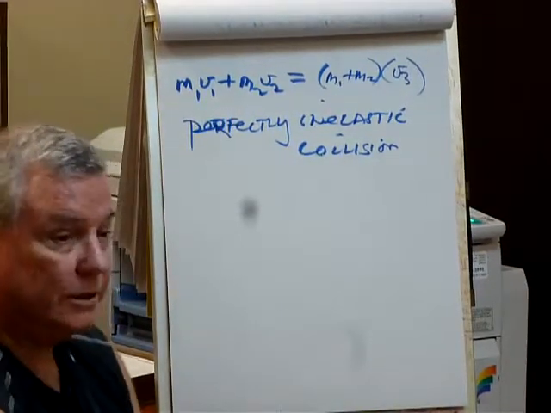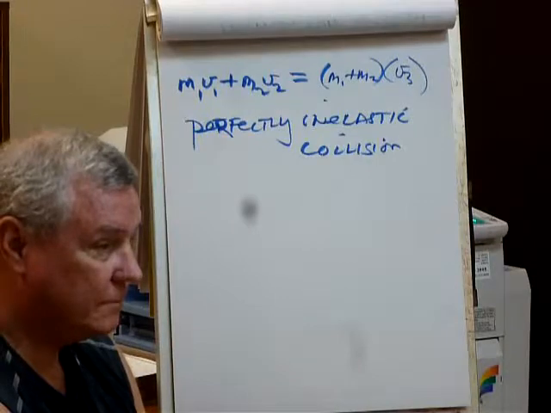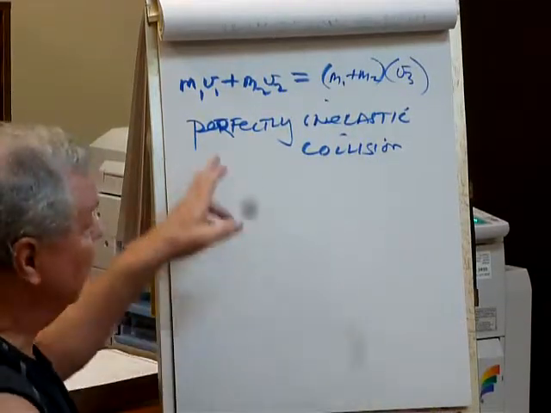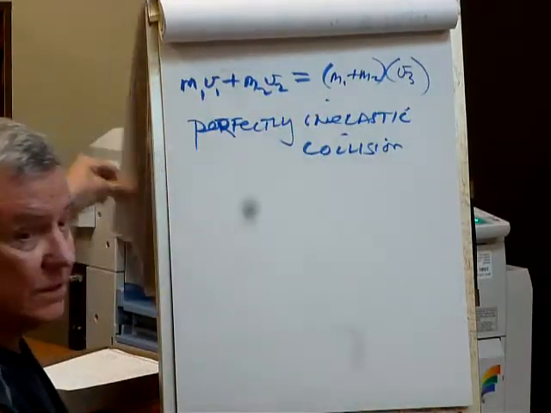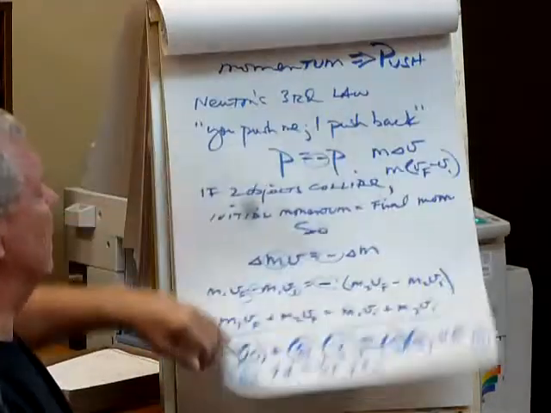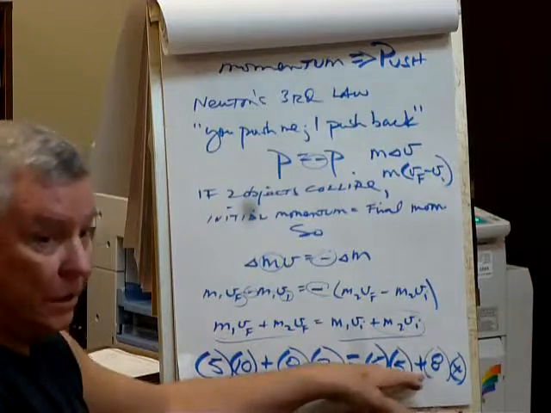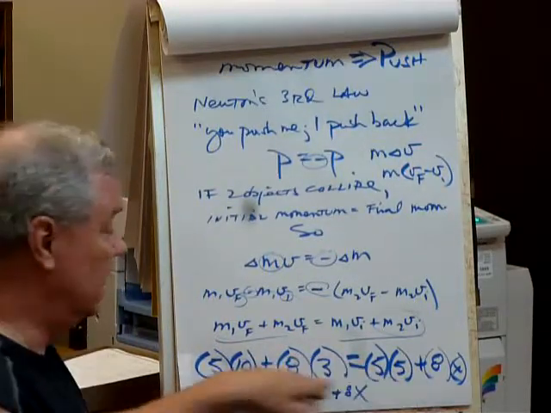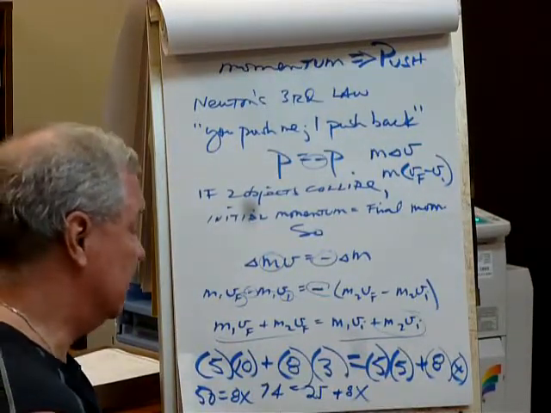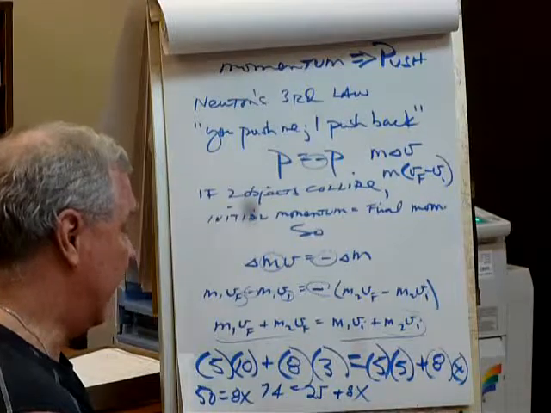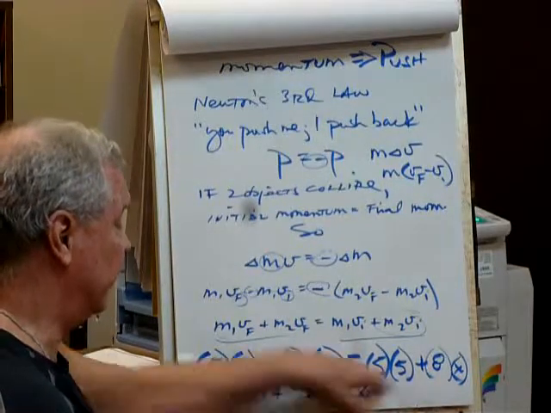How about kinetic energy? In this one, in the hit and stick, versus this one, the hit and bounce, this one is an elastic collision. It's a hit and bounce. And kinetic energy is going to be conserved here.